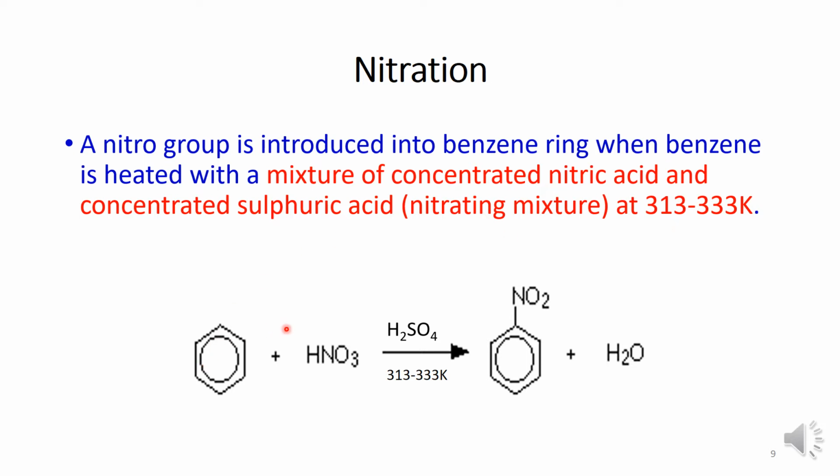When benzene reacts with HNO3 and H2SO4 at this temperature, the NO2 group replaces the hydrogen atom and gives nitrobenzene along with the byproduct H2O. Here, the electrophile is NO2+. H2SO4 in this reaction helps to generate the electrophile, which will replace hydrogen from the benzene ring.